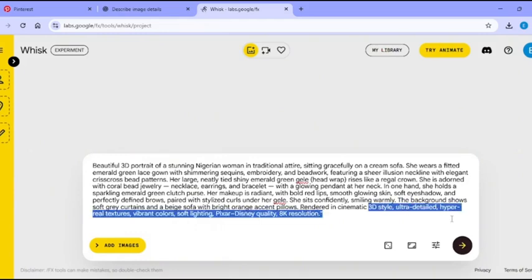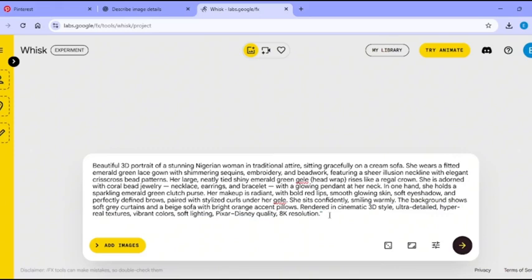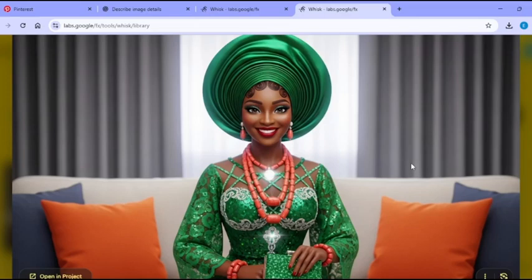Like for your folktale, you can change it to a realistic image, or you can change it to 3D Pixar style, or cinematic hyperrealistic digital painting. It depends on how you want the texture of your image to be. For this tutorial, I'm going to put 3D Pixar style, and I will click on generate. In a couple of seconds, your image is created. See how beautiful the image is. This is amazing. We want to download it into our local device.